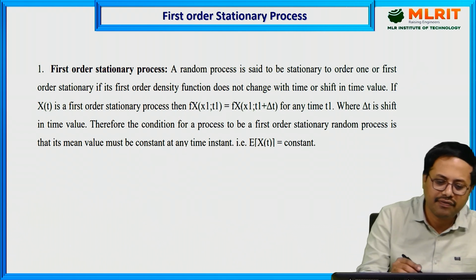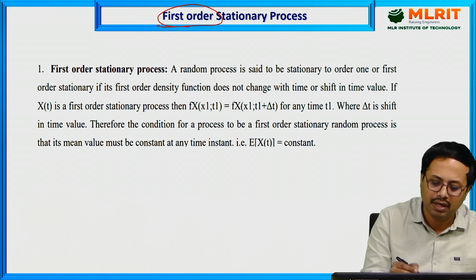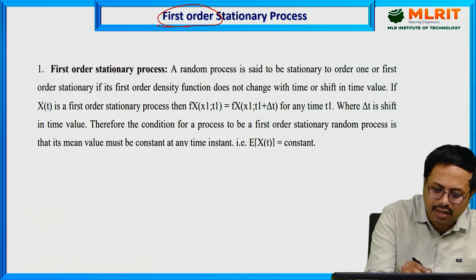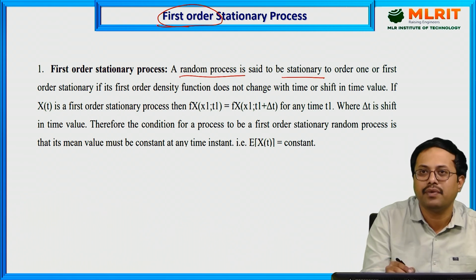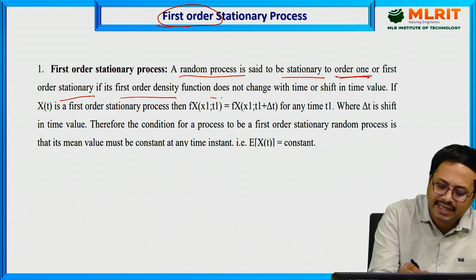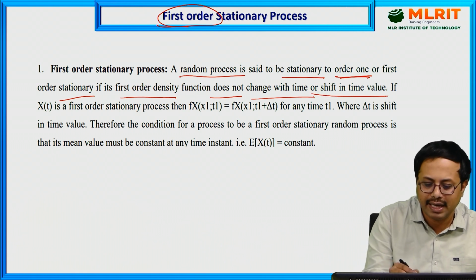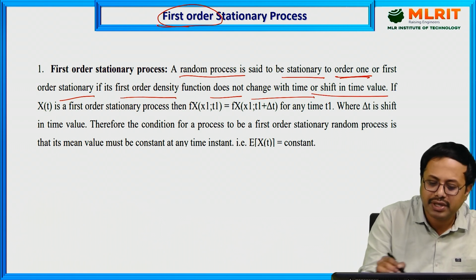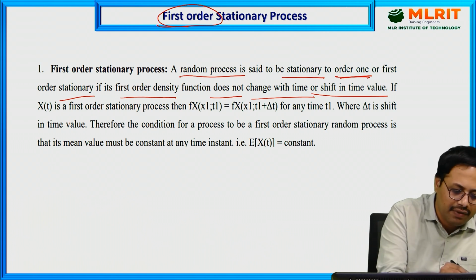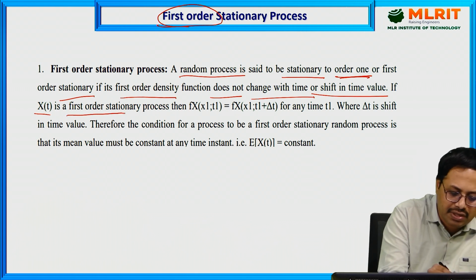Now first we will discuss the first order stationary process. The order of the density function is first order. A random process is said to be stationary to order 1, or first order stationary, if its first order density function does not change with time or shift in time value. This is the definition. You are considering only the first order density function. Suppose X(t) is a random process which is a first order stationary process.